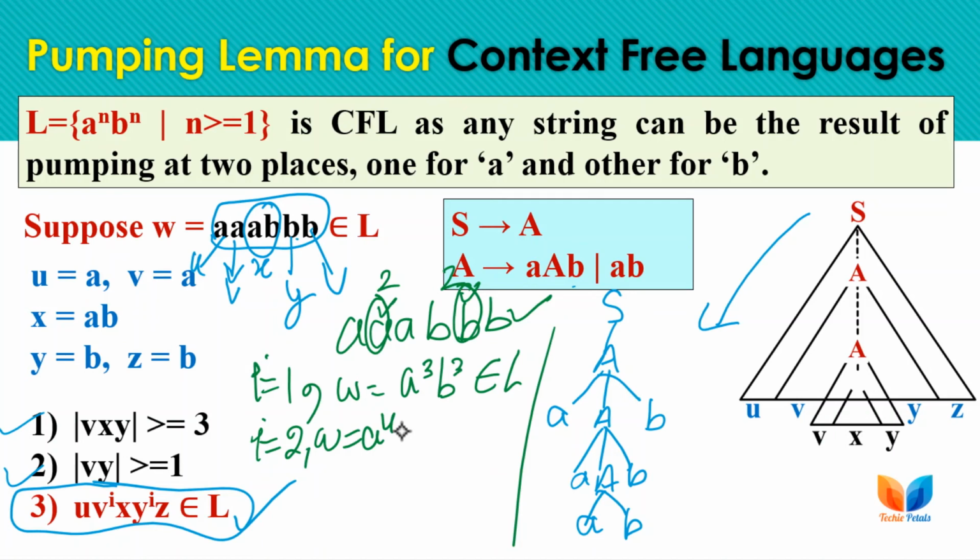And in this way, if we iterate the a and b part, or v and y part, any number of times, the resulting string, suppose I am iterating it 10 times, still the w is forming a raised to power 12 and b raised to power 12, and still the string belongs to the language.